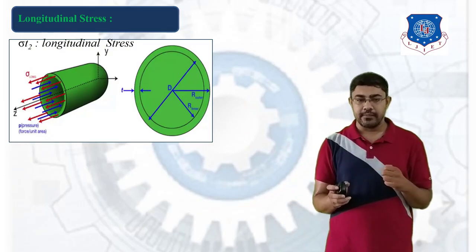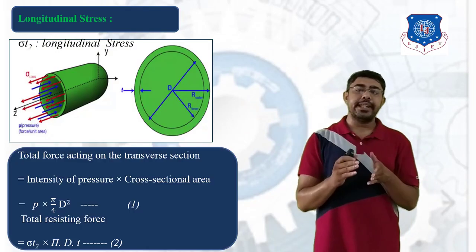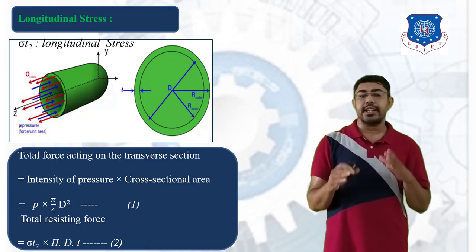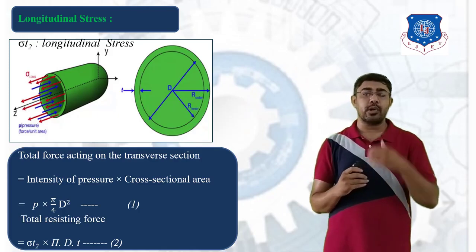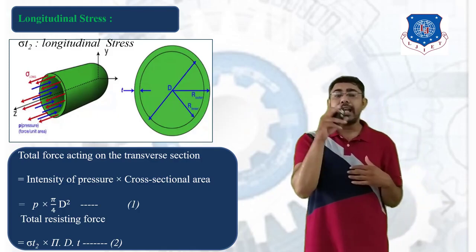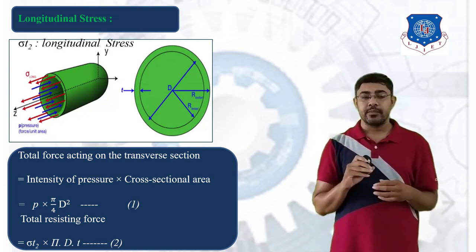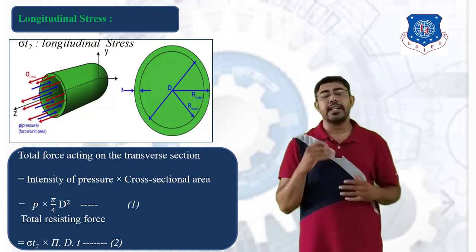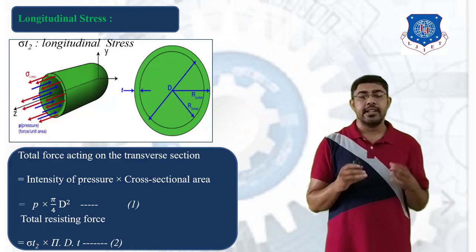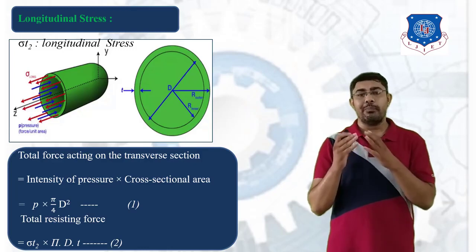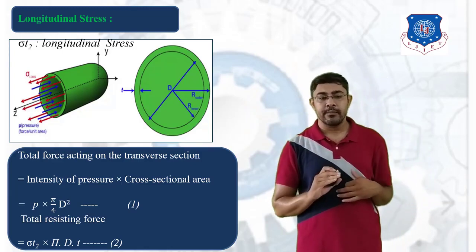cylinder as D. Now here the total force acting on the transverse section is the intensity of pressure into the cross sectional area. Here the cross sectional area is what? It is pi by 4 into d square, and the intensity of pressure is P. So the force acting on the transverse section is equal to P into pi by 4 into d square. Give the equation number 1.